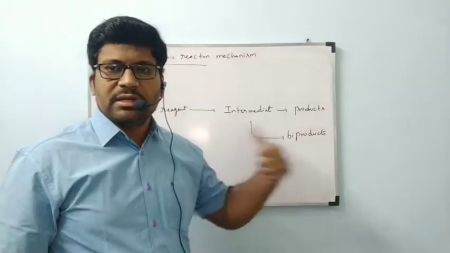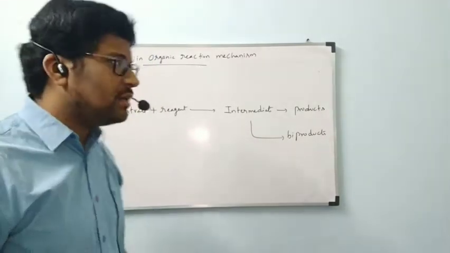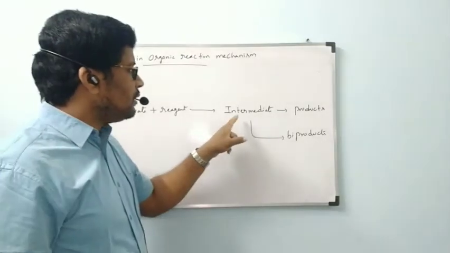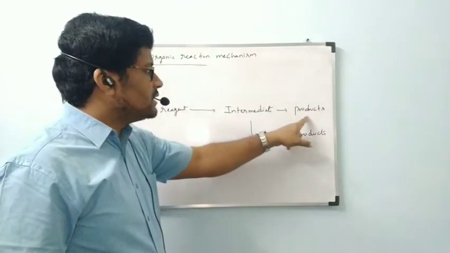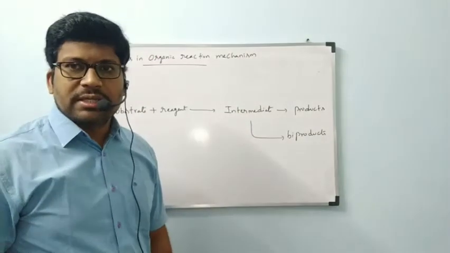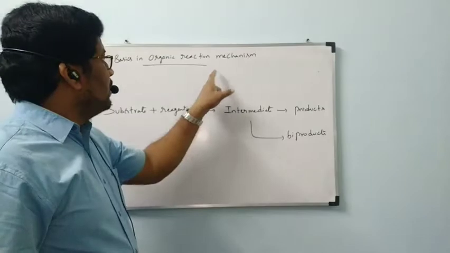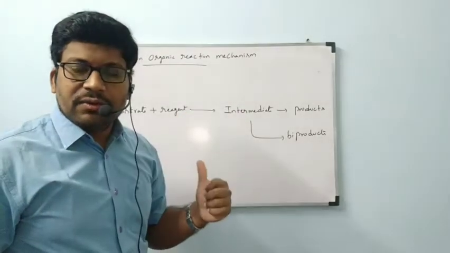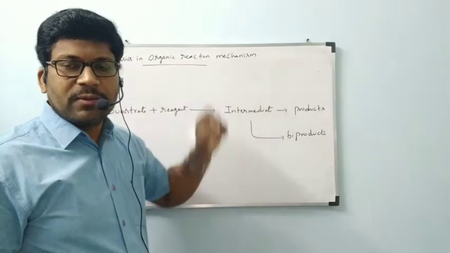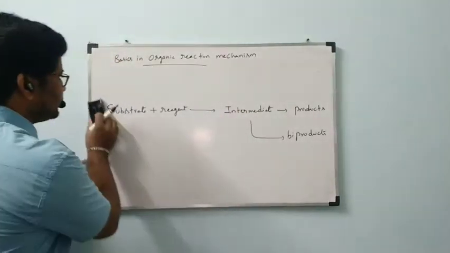Okay, ma'am? This is the representation of an organic reaction. Substrate plus reagent gives rise to an intermediate, which gives rise to products. Again, that intermediate gives rise to byproducts also. Now, this is the representation of a reaction. But what is meant by mechanism? That one I am going to define. Let us see.